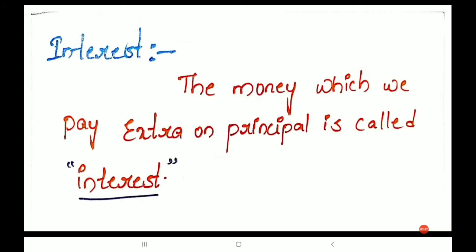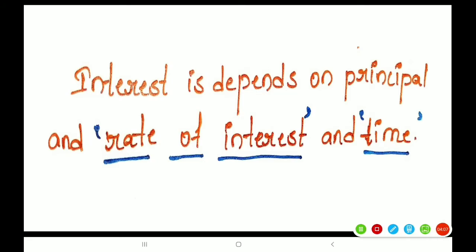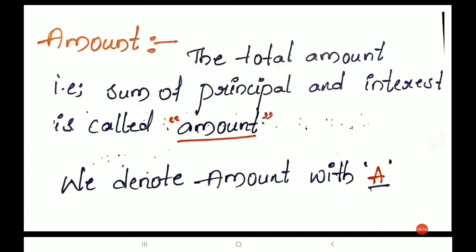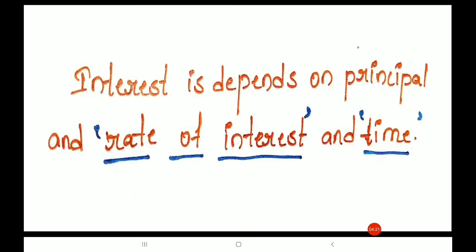Interest: the money which we pay extra on principal is called interest. We pay the interest on the principal only. Interest depends on principal, rate of interest, and one more thing, time.